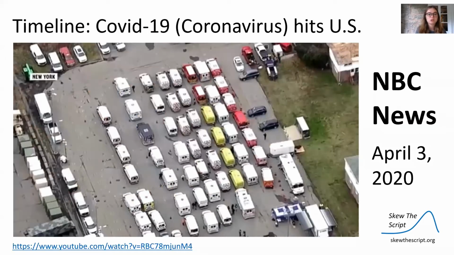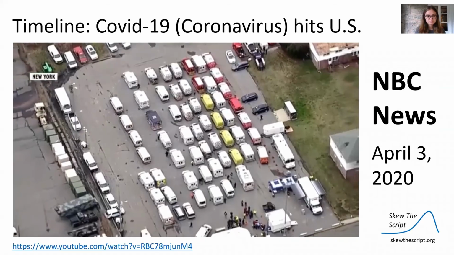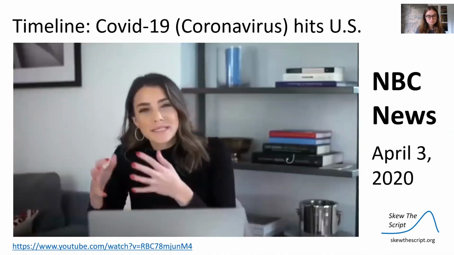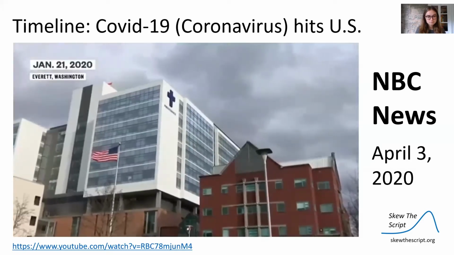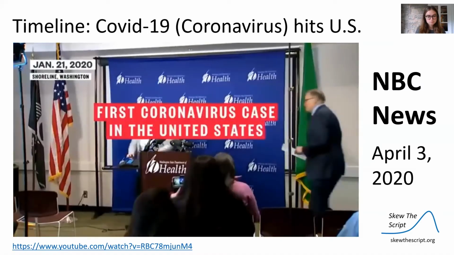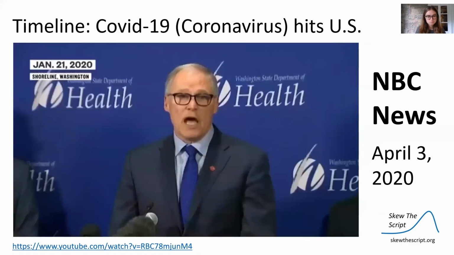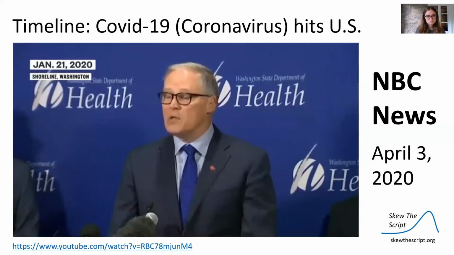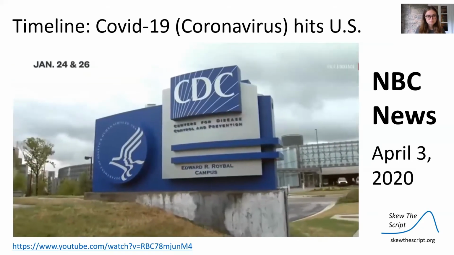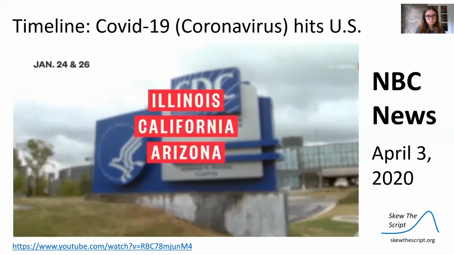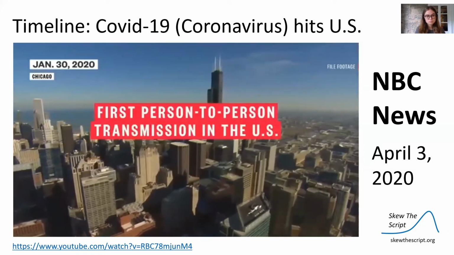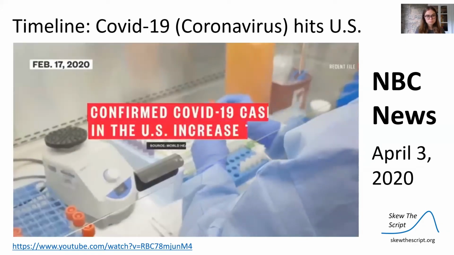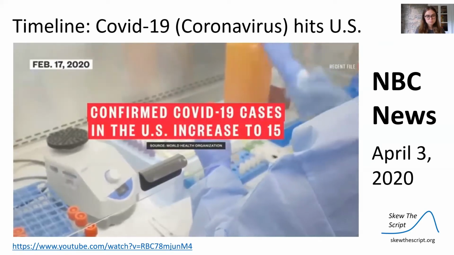The coronavirus has changed life as we know it across America. But how did we go from 0 cases to having more than any other country? The timeline starts on January 21st, when Washington State reports the first coronavirus case in the United States. This is certainly not a moment for panic or high anxiety. It is a moment for vigilance. Within a week, the CDC confirms Illinois, California, and Arizona also have cases. And on January 30th, Chicago witnesses the first person-to-person transmission in the country. February 17th, confirmed coronavirus cases in the US increased to 15.